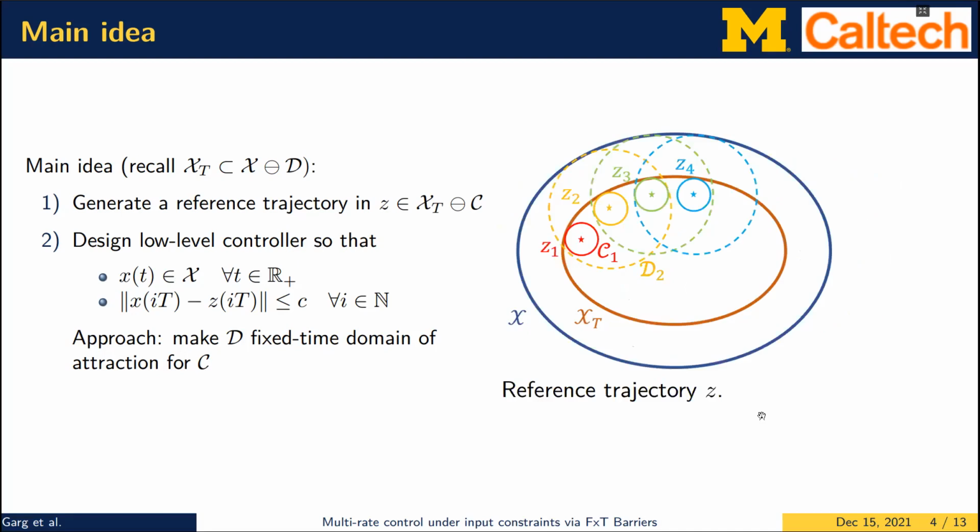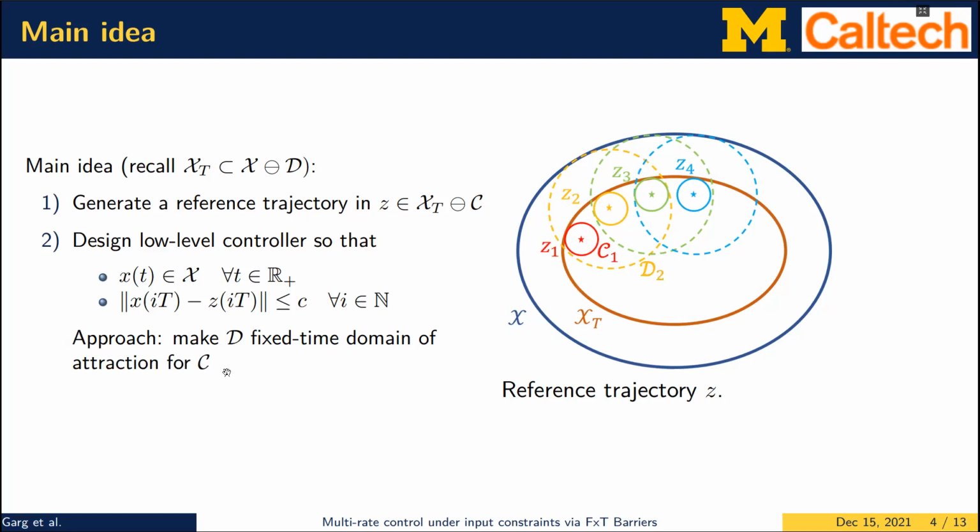So let's see how this notion is going to help us solve the problem of periodic safety of the set X_T. So consider this set C1 as a subset of the set D2, which is guaranteed by design, which is something that I'm going to present later on when we present our control policy. So when the system trajectories start in C1, they automatically start in this set D2 as well.